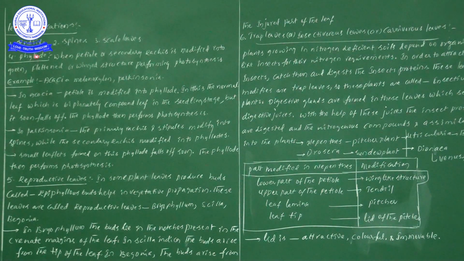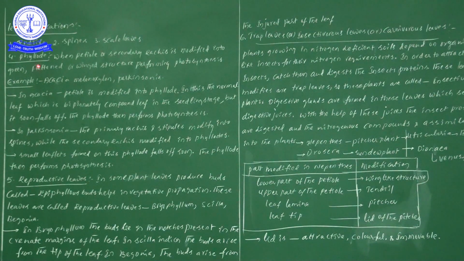So in the case of phyllodes, the petiole or secondary rachis is modified into green, flattened, winged structures and performs the process of photosynthesis. Examples are Acacia melanoxylon and Parkinsonia.